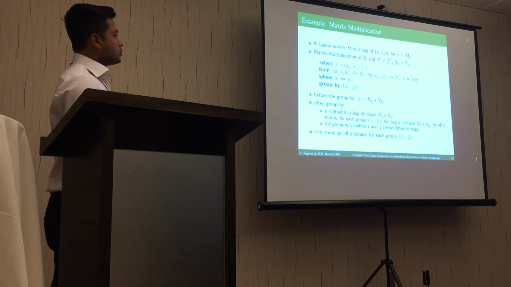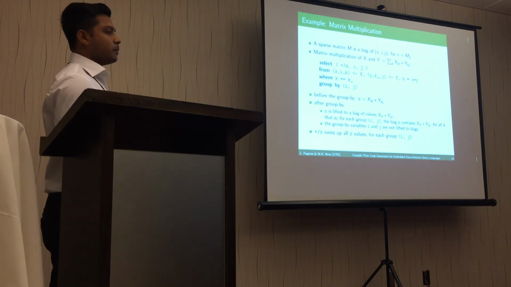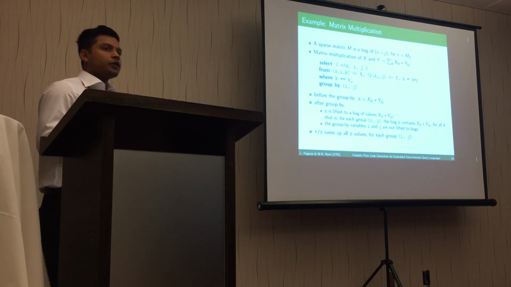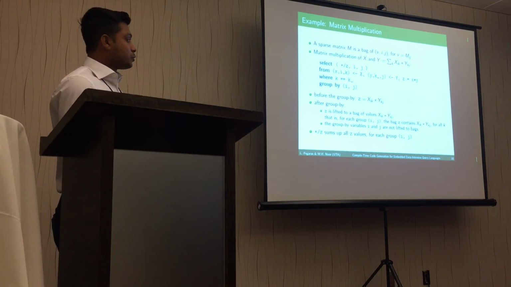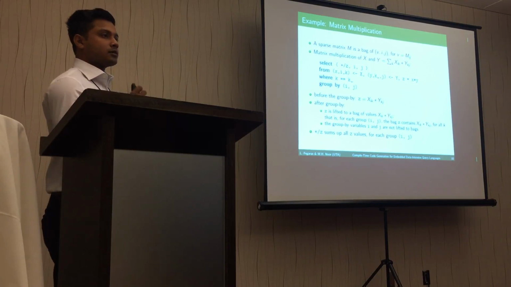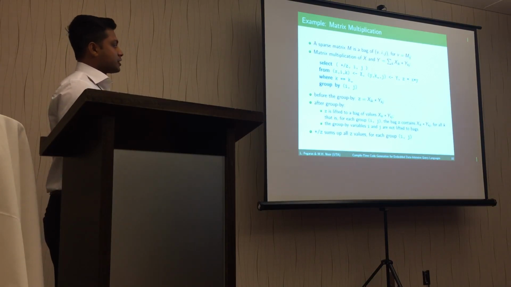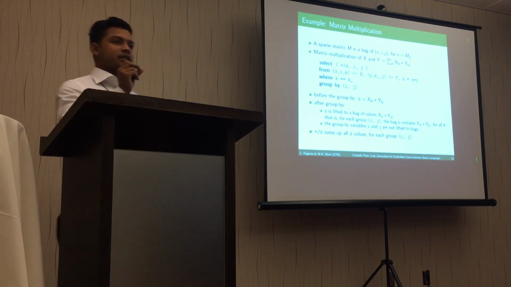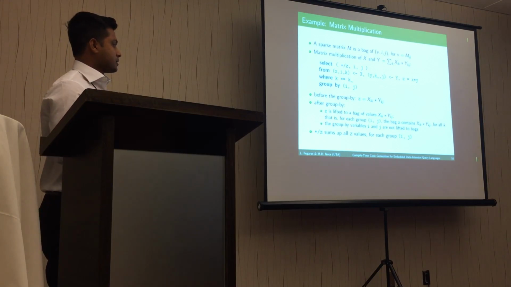So when we do the query, we have multiple values in Z, and then finally we do the aggregation. In this case, we do the summation of all the products that we got for indices I and J. And then after the aggregation, we get one entry of the resultant matrix.